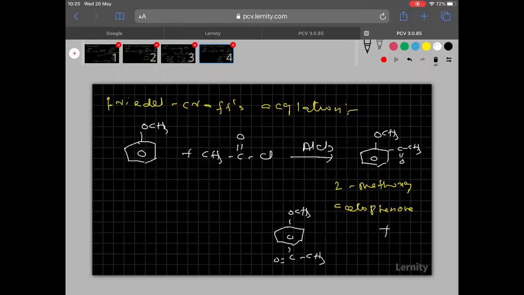This is the para isomer. So what is the name of the para isomer? 4-methoxyacetophenone. Is it clear? And now remember, para is the major and ortho is the minor.